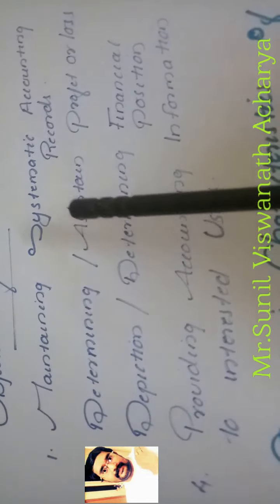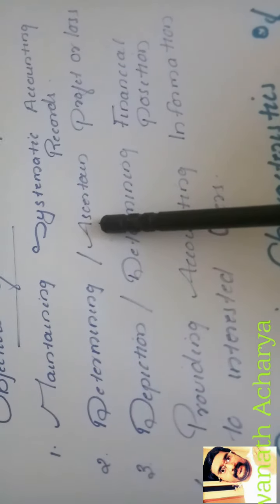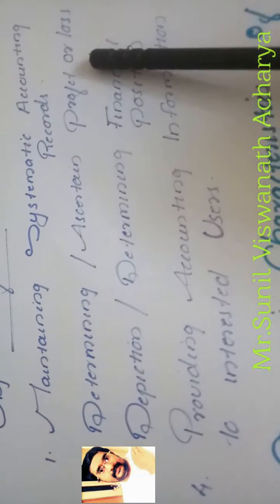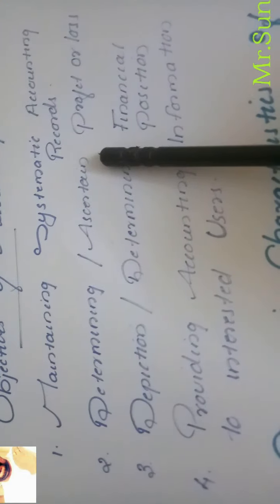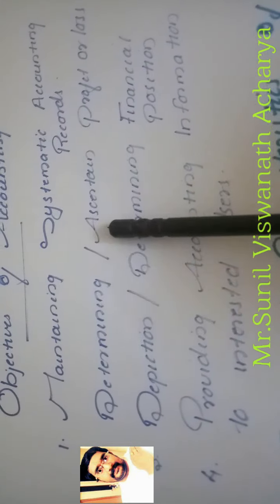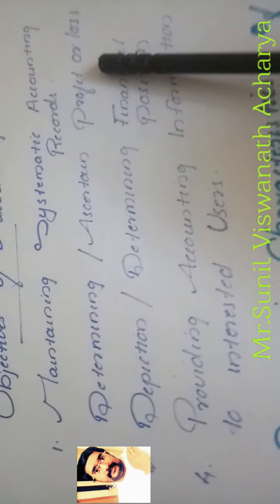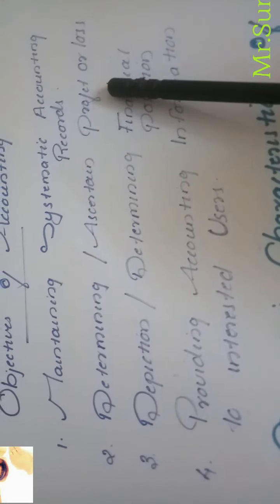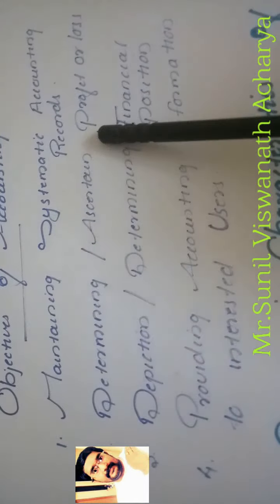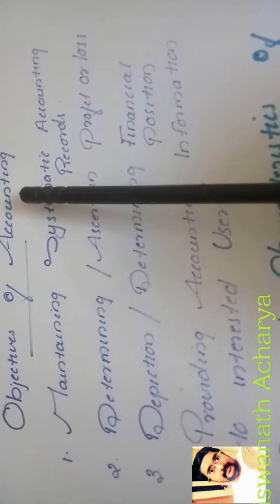For finding that, we have to prepare one statement. That statement is called the income statement, or profit and loss account. To determine the profit or loss of the business, we have to prepare a statement known as the income statement or statement of profit and loss. Every organization will make a profit and loss account to ascertain its profit or loss. That is also one of the objectives of accounting.